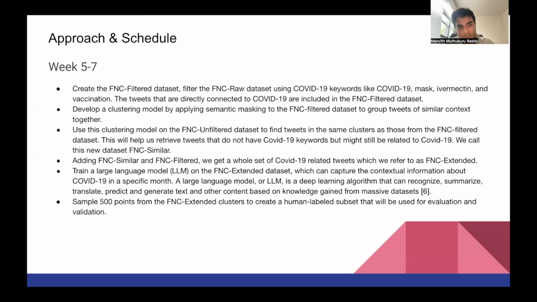And after that also, you basically train a language model on the FNC extended dataset. This is basically to summarize, translate, predict, and generate text. And my final objective of my final subtask was to sample 500 points from the FNC extended cluster to create a human labeled dataset, which we call FNC Oracle, which will be used for evaluation and validation.